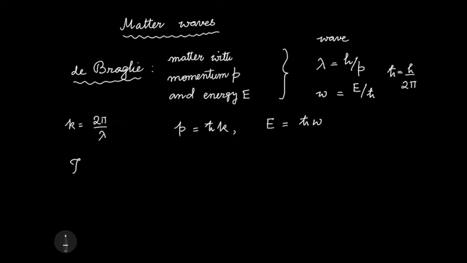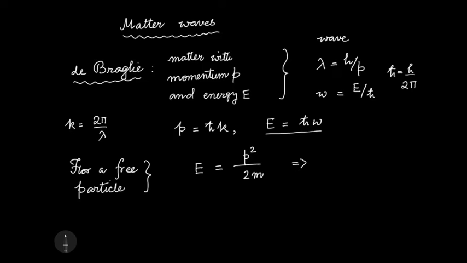Then we discussed that for a free particle, and we are completely discussing the non-relativistic case now, we know that E is related to the momentum this way, which will imply, putting E in terms of omega and p in terms of k, that omega as a function of k is given by h cross k square by 2m.